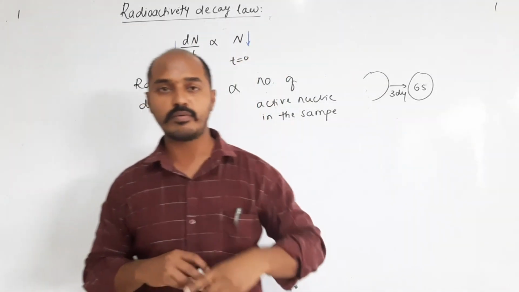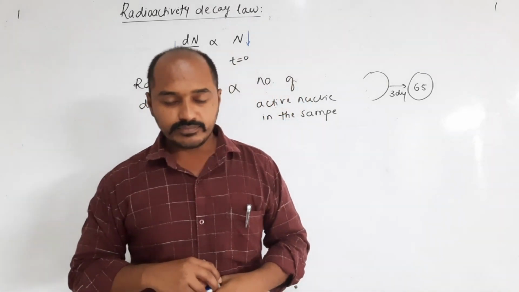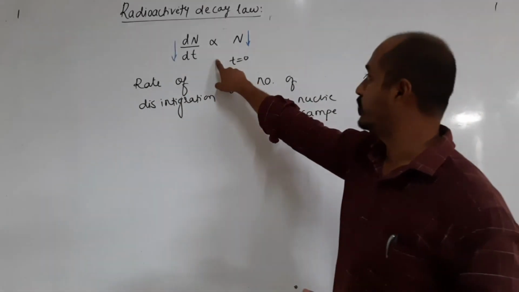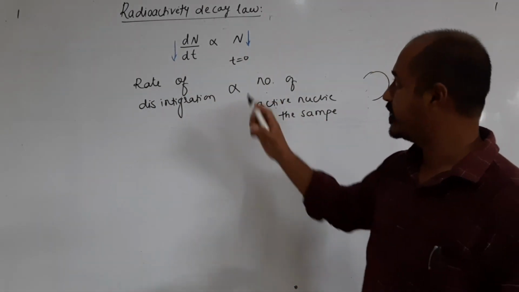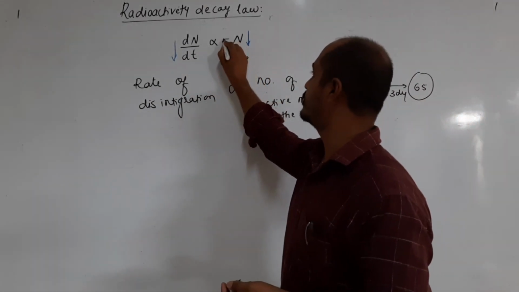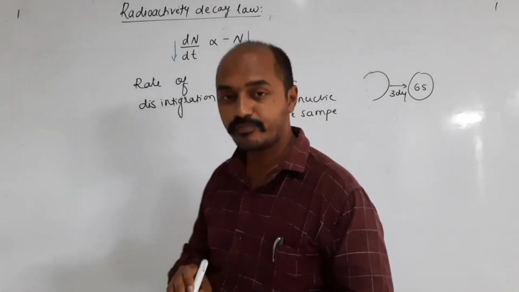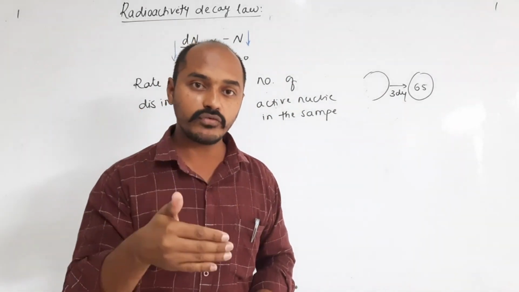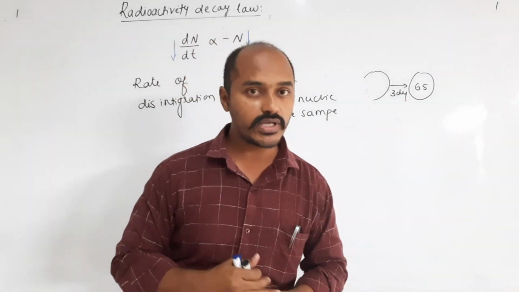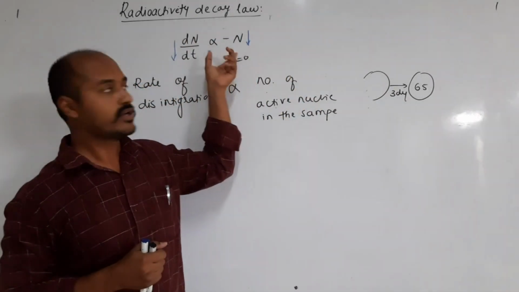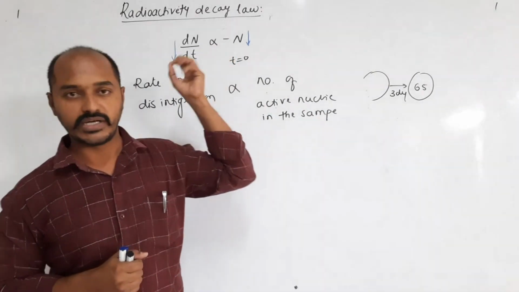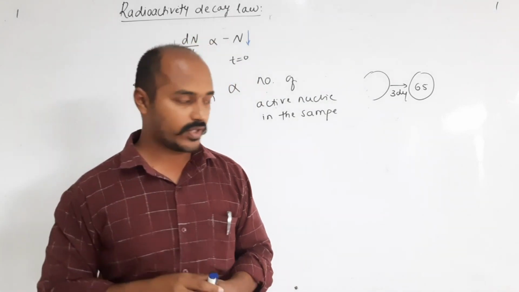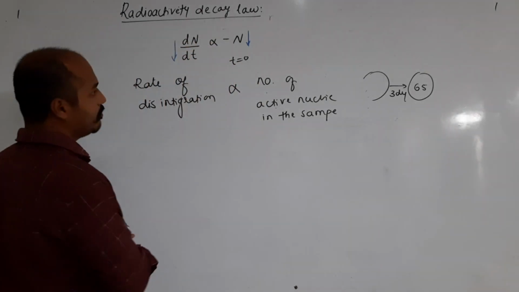Also remember that disintegration is directly proportional to N, but we have to use a negative sign here. We use a minus sign because as time increases, the number of nuclei goes on decreasing, so we refer to a negative sign. So this is the radioactivity law: dN by dt is directly proportional to minus N.